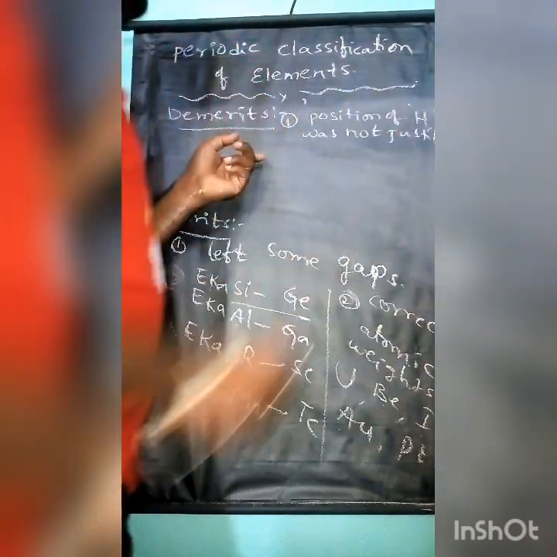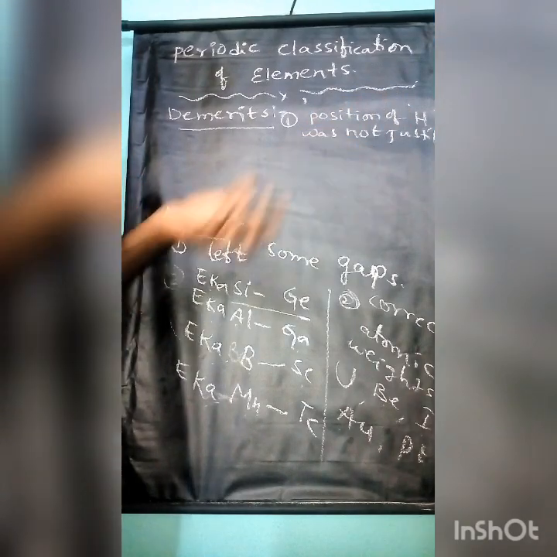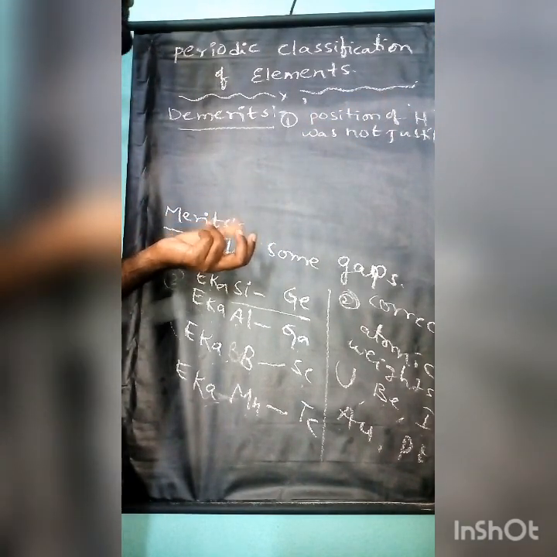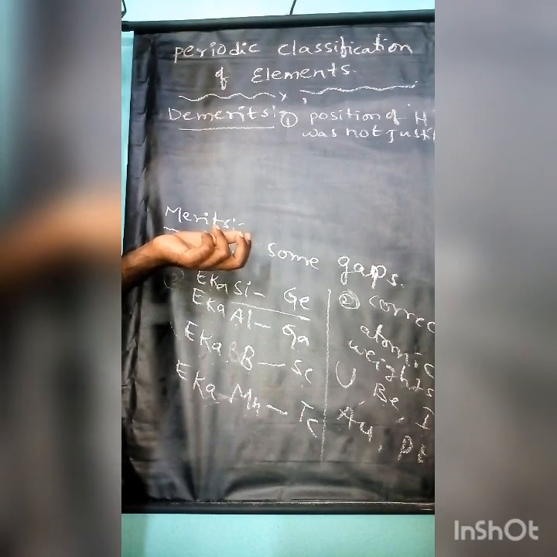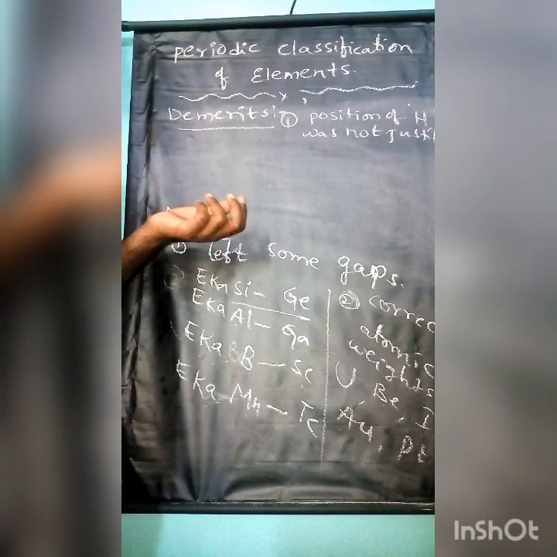Justified means the position of hydrogen was not clear. No particular position was given to hydrogen by Mendeleev in his classification. That is a major drawback of that classification.